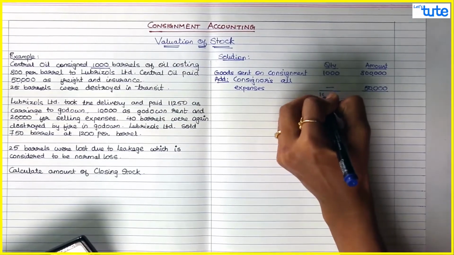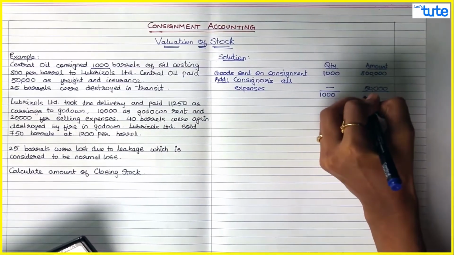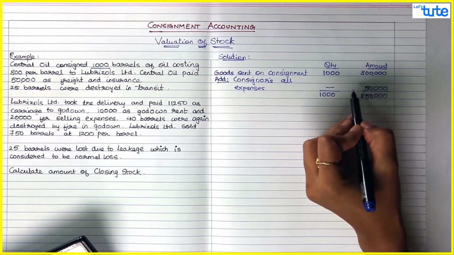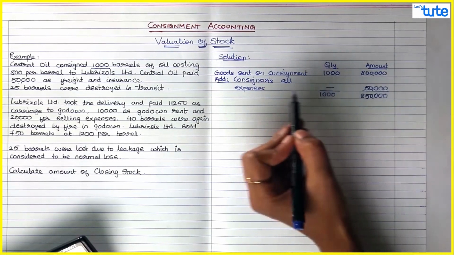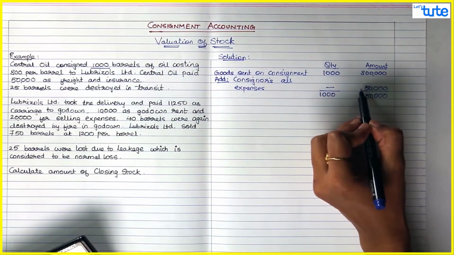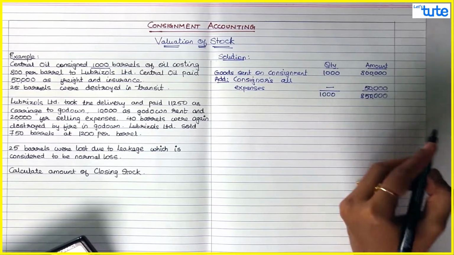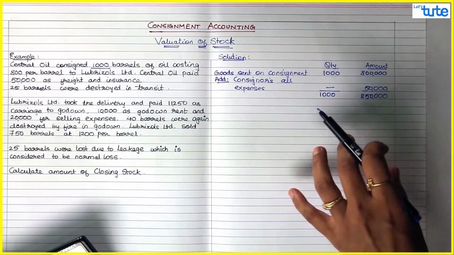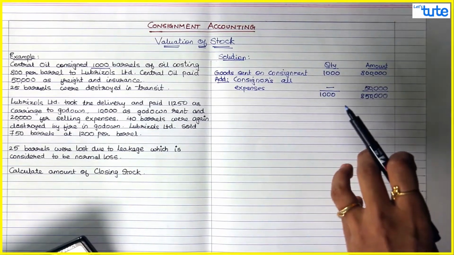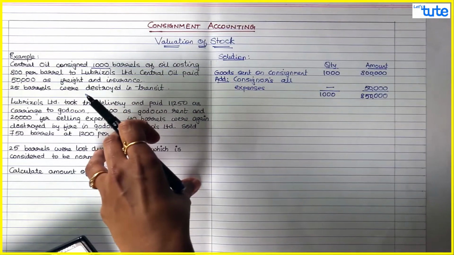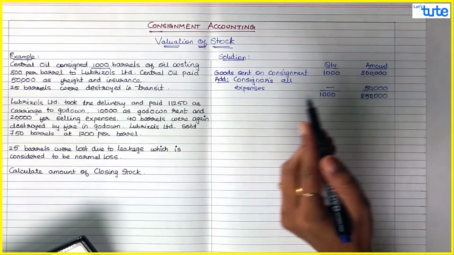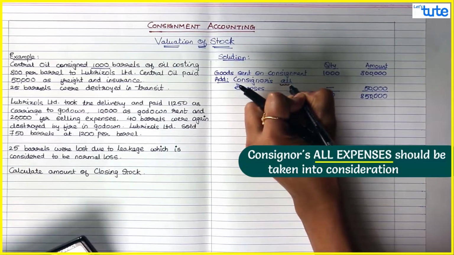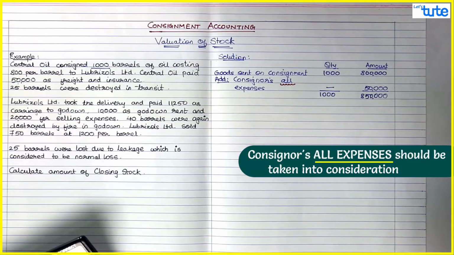So now 1000 quantity of goods are worth 8,50,000. This 50,000 is an important expense, because if the consignor does not incur this 50,000 rupees, then the goods cannot reach the godown of the consignee. So this expense of 50,000 is incurred to send this consignment to the consignee, so it should be added. Remember, all expenses of the consignor should be added.